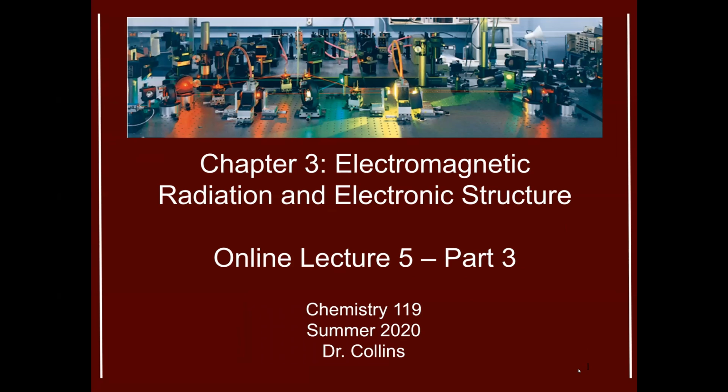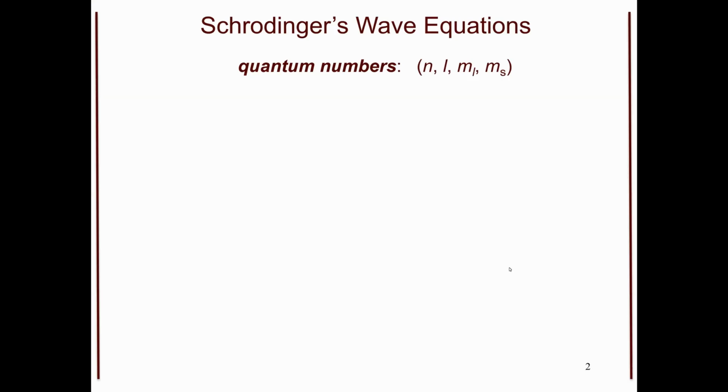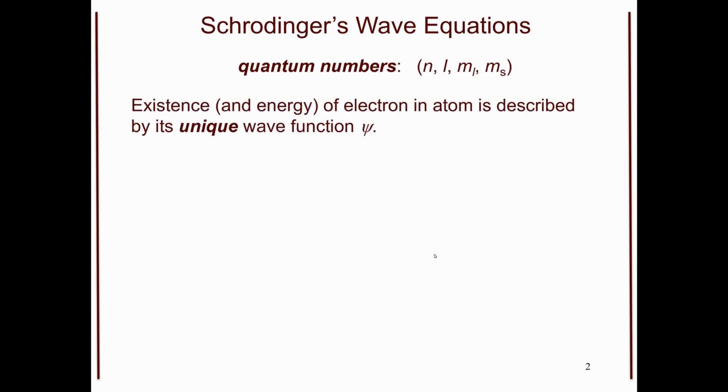Hi students, in this third part for online lecture 5, we are now going to talk about the various shapes of our orbitals. We talked on our last video about the idea of the quantum numbers, which are a mathematical simplification of Schrodinger's wave equations. Now what we need to talk about is the existence of the electron in those wave functions. This mathematical equation says where an electron should be.